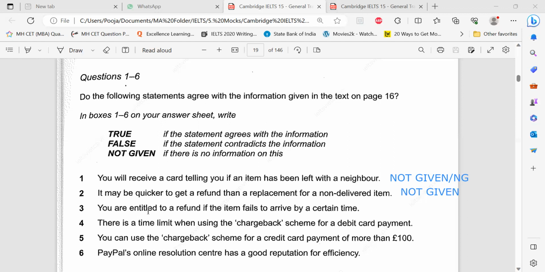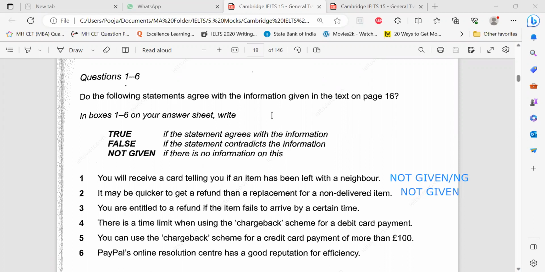All right. Now, we've already done this, I think. Did we do the entire reading with you? Okay. You're entitled to a refund if, again, it's a condition, the item fails to arrive by a certain time.